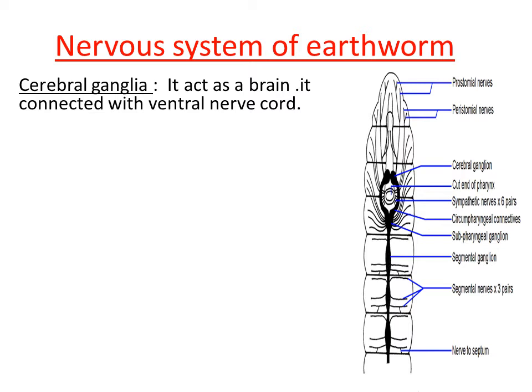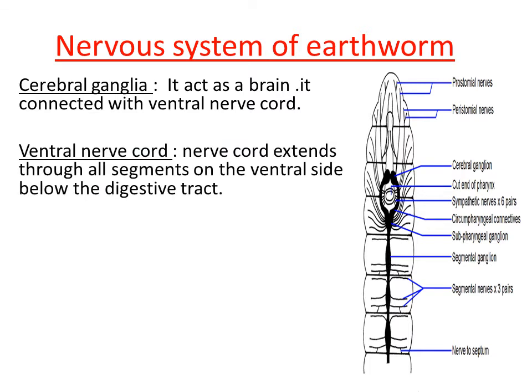Clear? And the one more organ we can see in the earthworm nervous system is the ventral nerve cord. The nerve cord is a tubular structure, right? This tube-like structure is located on the ventral side of the body. The ventral side is nothing but towards the belly region, right? On the ventral side, a tube-like structure is present, that is called a nerve cord. This actually extends throughout the body.